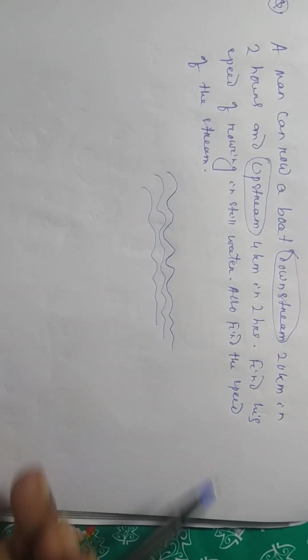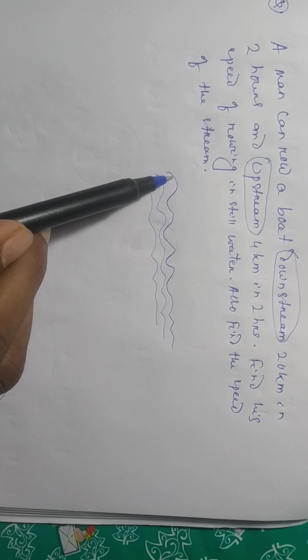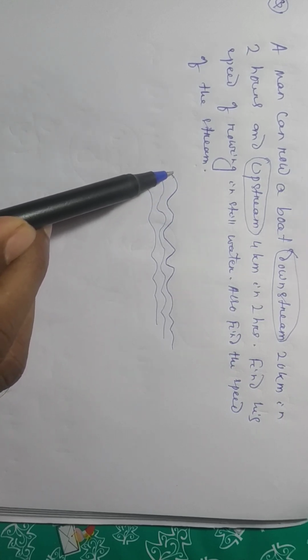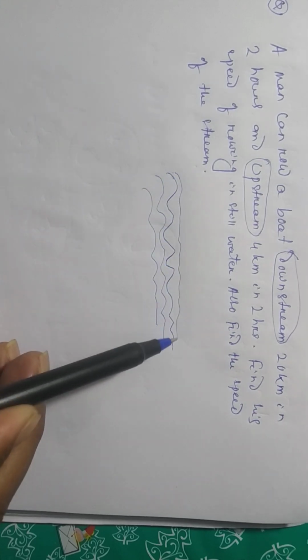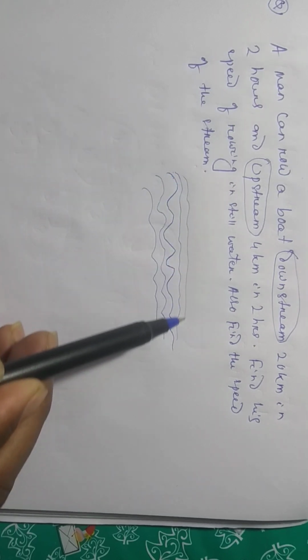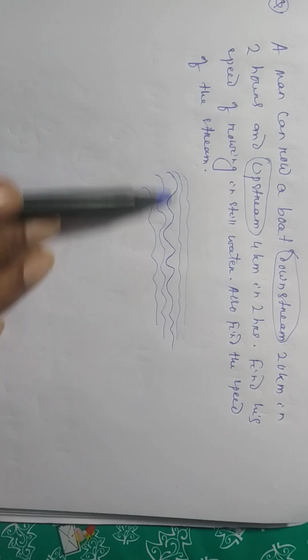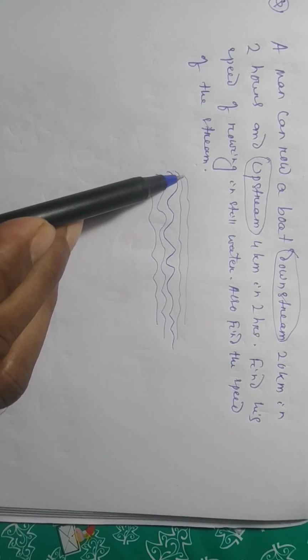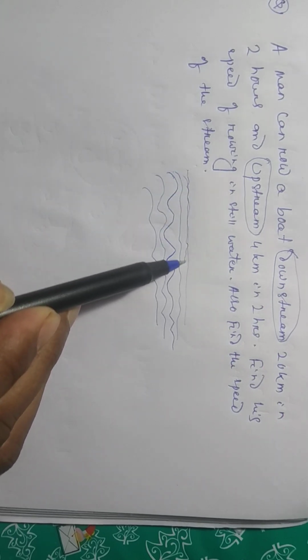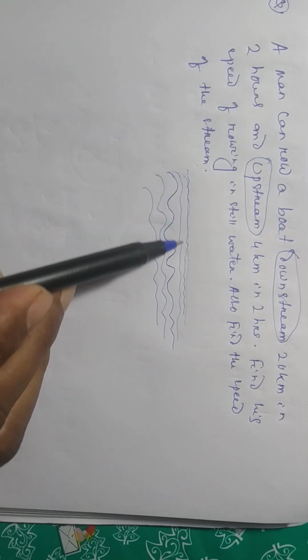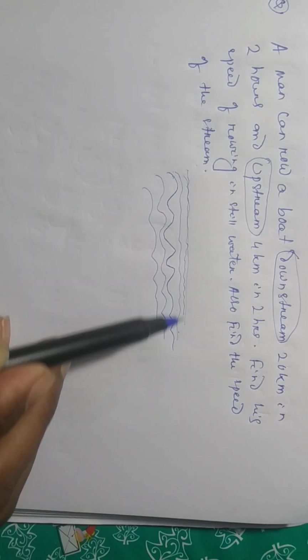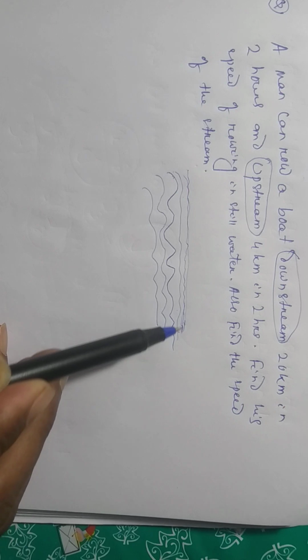The stream is coming. Streaming means the speed of the stream. The speed of the stream is going this way. Suppose it is going towards this.